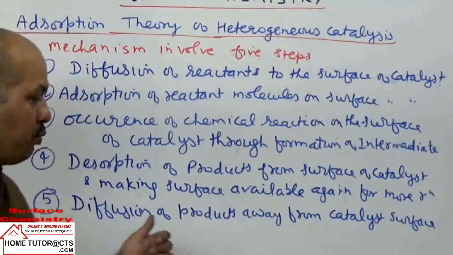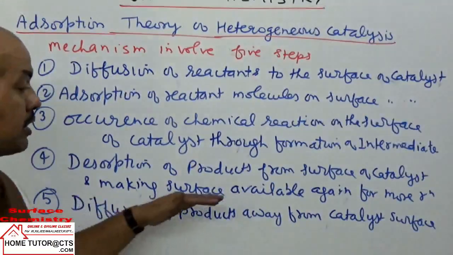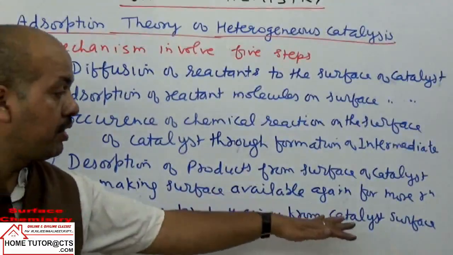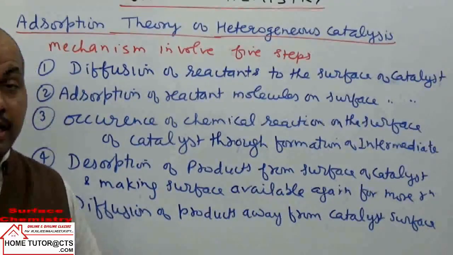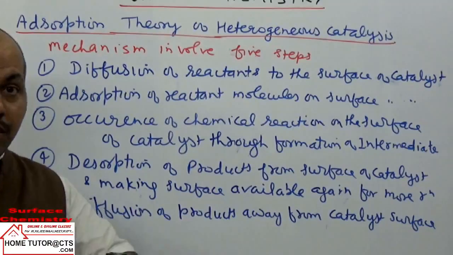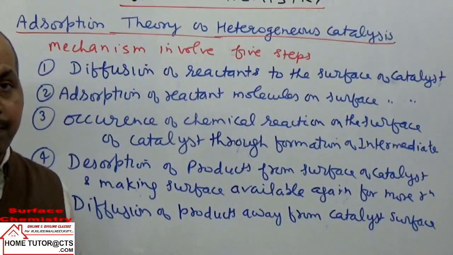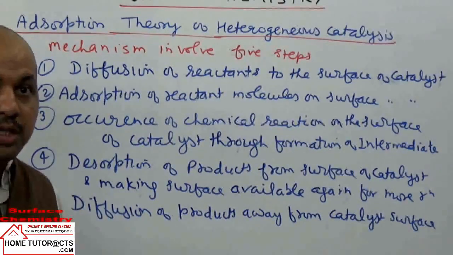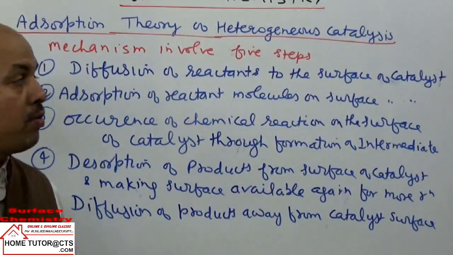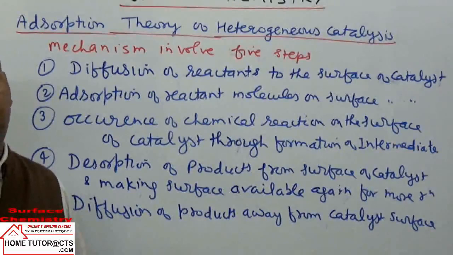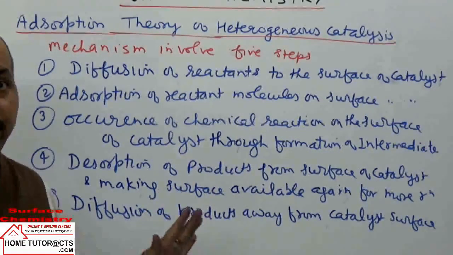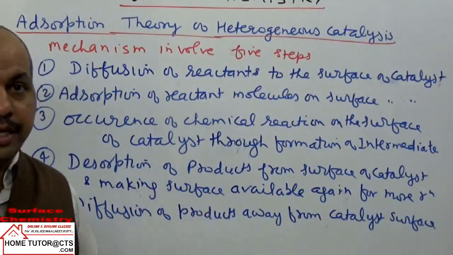And then step 5 is diffusion of the products away from the surface of the catalyst, so that they will not be in the vicinity of the catalyst, and the surface becomes completely free without crowding around it. Then on the free surface, the catalyst can again adsorb more reactant molecules to catalyze the reaction further. I hope you get this point. So that is the 5 steps here.